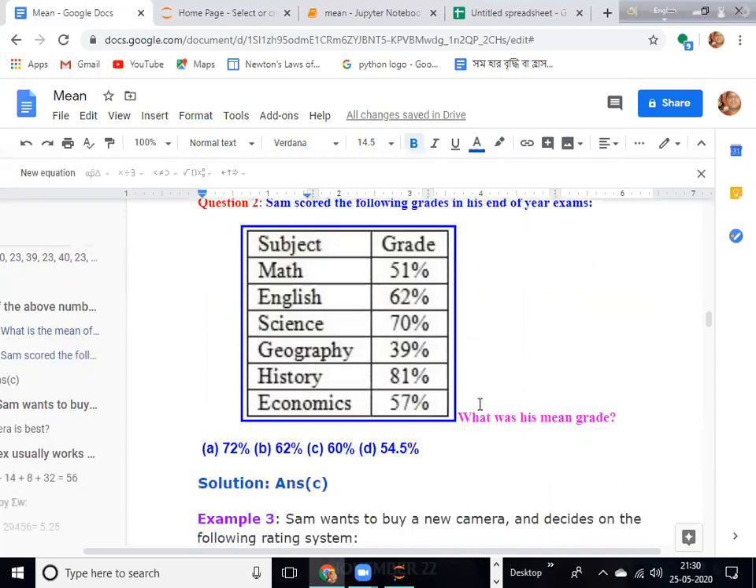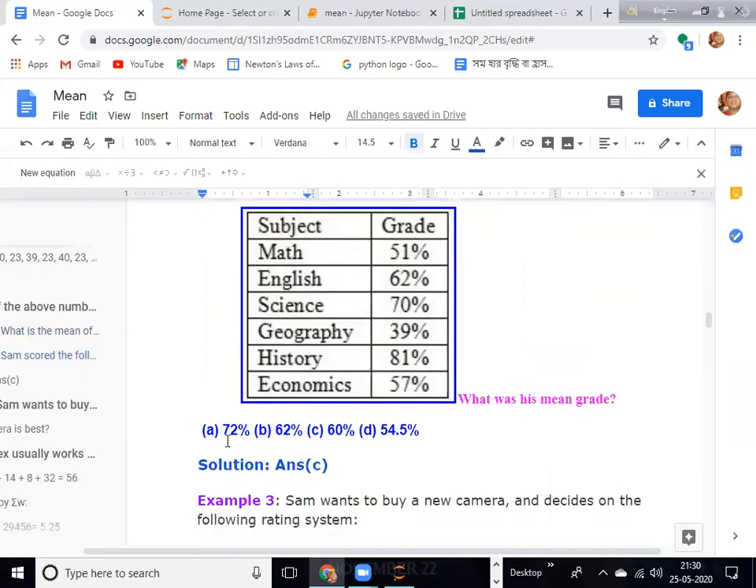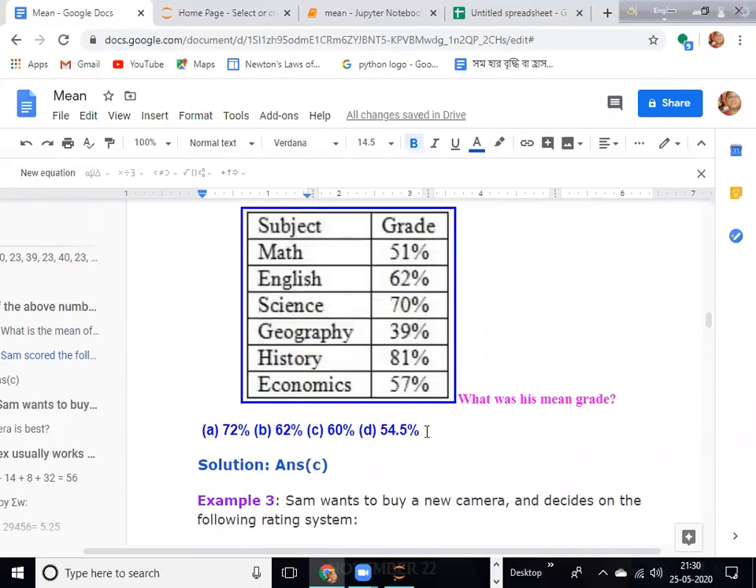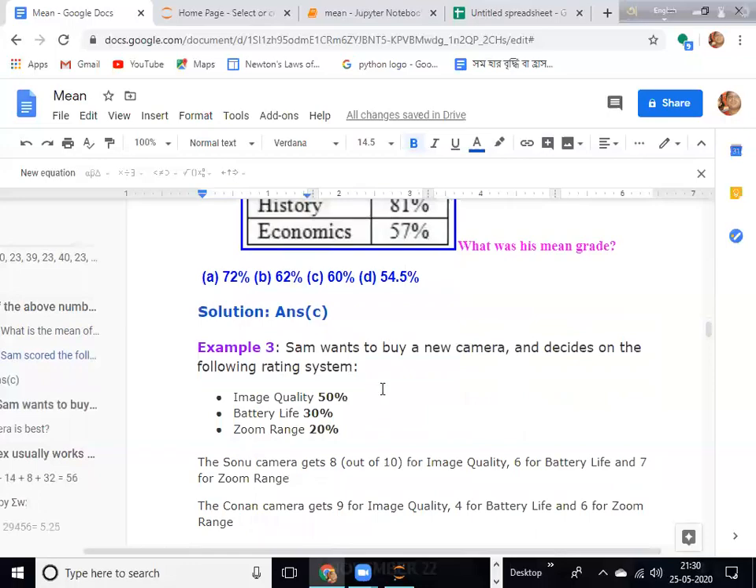Hope you can do. So there are 4 options: 72, 62, 60 and 54%. The answer will be C, that is 60%, because when you add these 6 numbers, you get 360 as the total. 360 divided by the total entries, that is 6, so you get 60%.